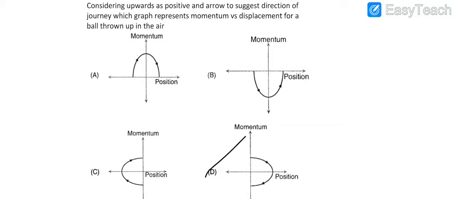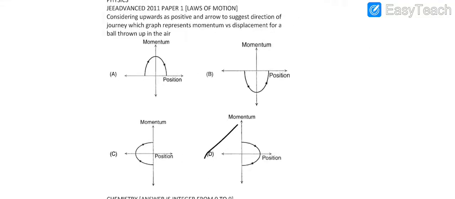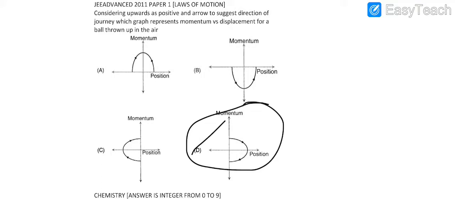So when the ball is thrown up, the momentum is positive, and at the highest point momentum will become 0, and subsequently when the ball goes down the momentum will be negative. So you will see that all this is tallying with the graph of option D. So the answer is D.